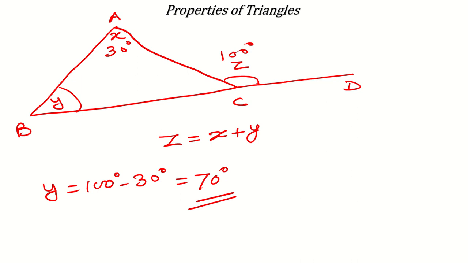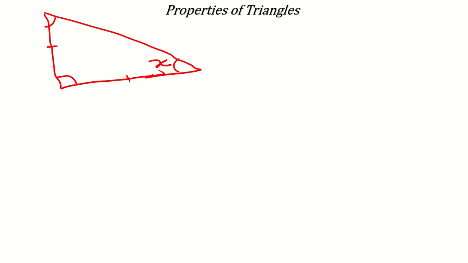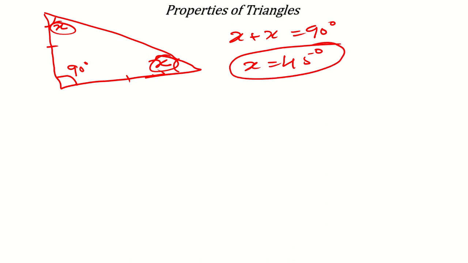Now what else can you have in a triangle? Maybe it is a right triangle like this, and they can ask you that this is a right angle, these two sides are equal, then find this angle. Maybe they will say find the value of x. What I told you, if sides are equal, then angles will also be equal. So this will also be x, and this angle is 90 degrees. So the sum of these two angles will also be 90 degrees. So x plus x must be equal to 90, so x will be equal to 45 degrees. Like this you can talk about properties of triangles.